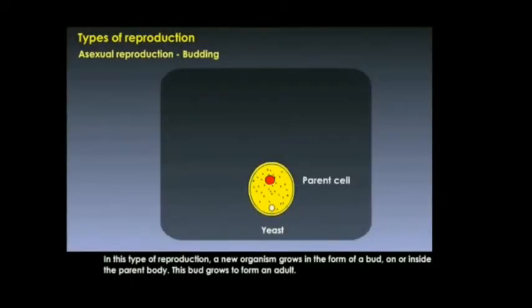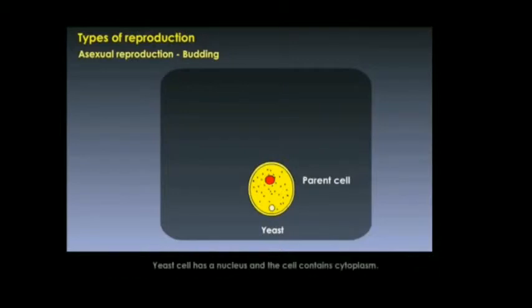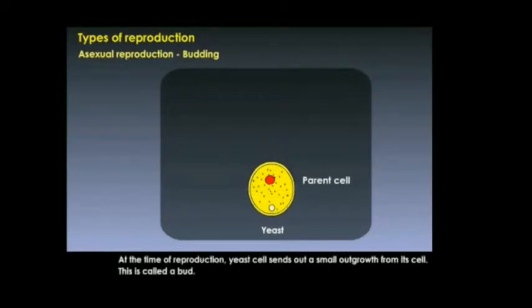Budding. In this type of reproduction, a new organism grows in the form of a bud on or inside the parent body. This bud grows to form an adult. Each cell has a nucleus and the cells contain cytoplasm. At the time of reproduction, each cell sends out a small outgrowth from its cell. This is called a bud.